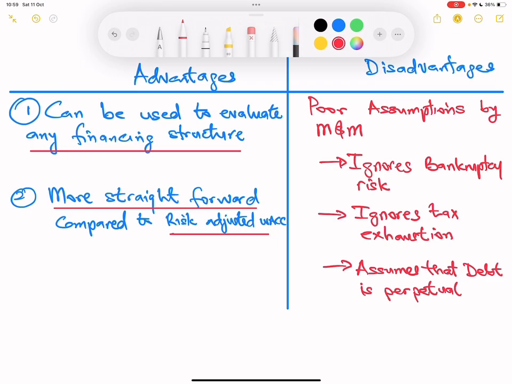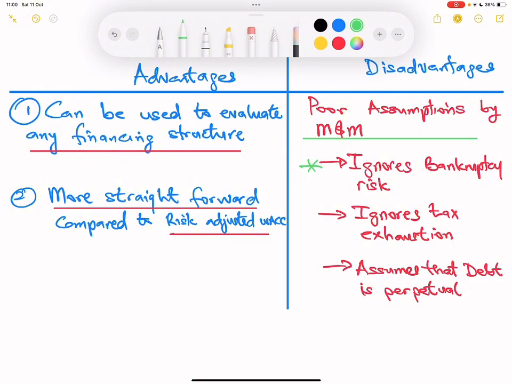That is for risk adjusted WACC, and that's why APV is more straightforward, because for this one we are separating the equity investment part from the financing effect. But that doesn't mean that it's all perfect. It still has its own disadvantages, and the bulk of its disadvantages comes from the fact that it follows M&M principles. In that case, it ignores the fact that there's a bankruptcy risk, because under M&M, you want to take as much debt as you can.